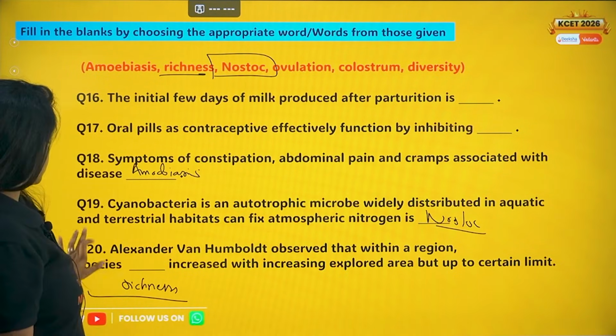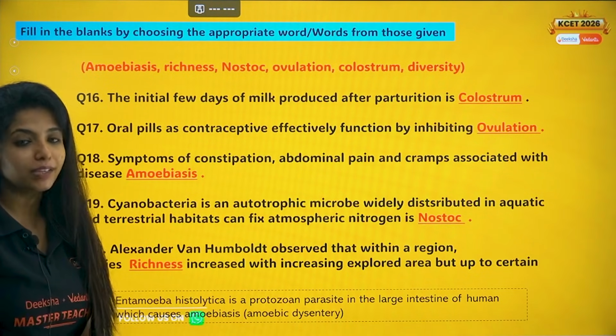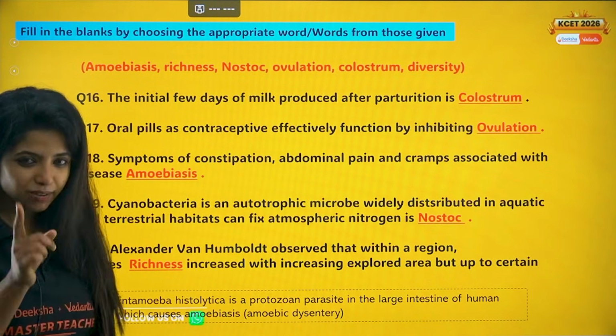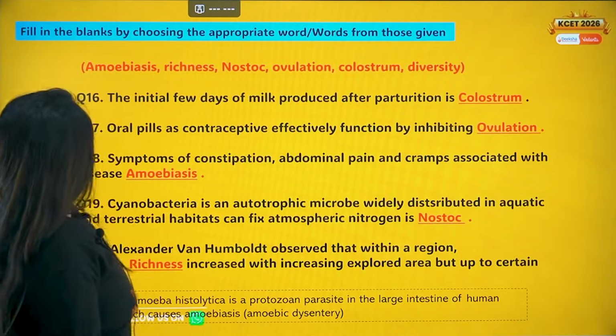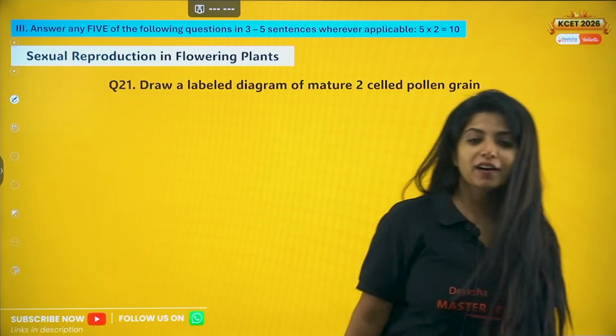Cool. So your answer for this question is this, and this is the entire set of answers for all of the fill in the blanks questions. Okay children, let's go ahead with the next set of questions. Now this is the time for the 2-marker questions.